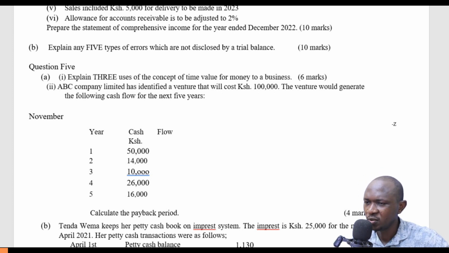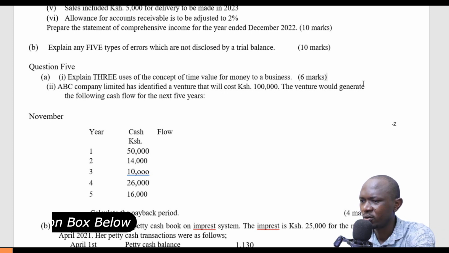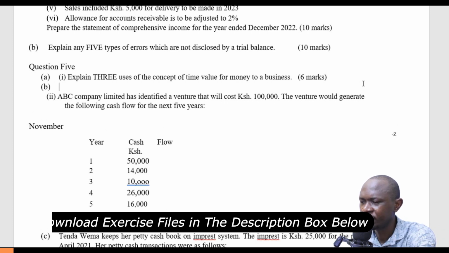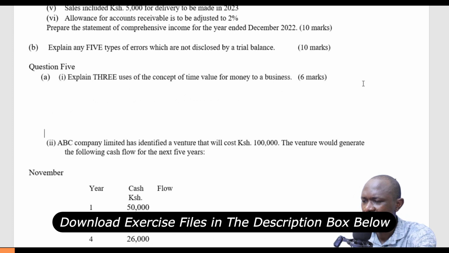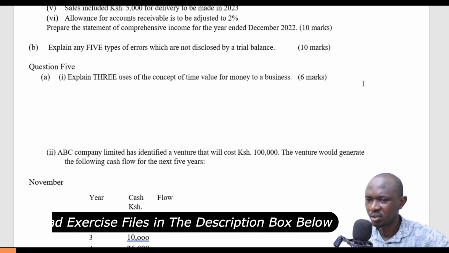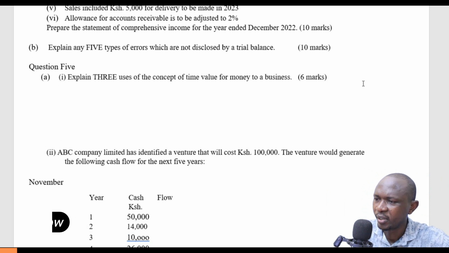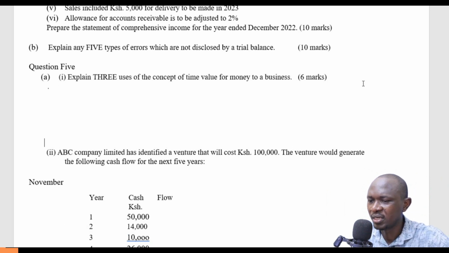So explain 3 uses. This is 5A. Explain 3 uses of the concept of time value of money to a business. Now, time value of money, simply put, means that money grows with time, and that the value of a shilling today will not be the value of a shilling tomorrow.